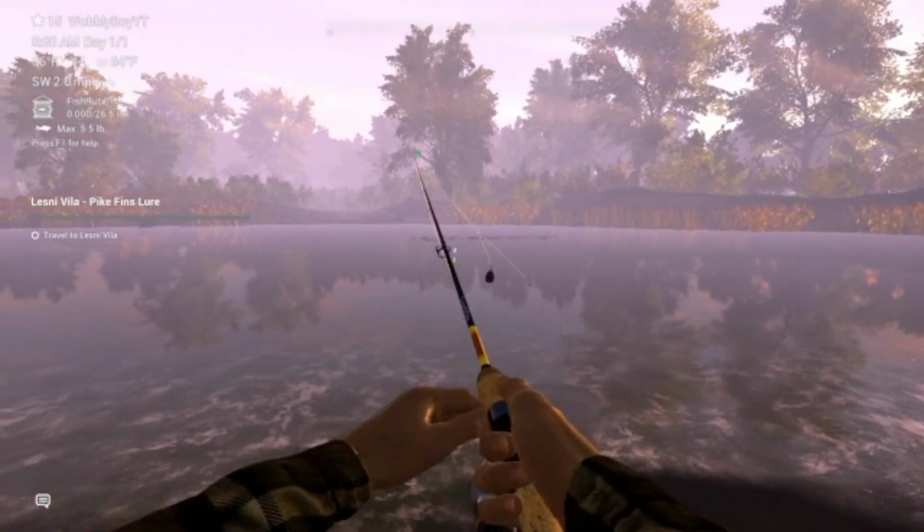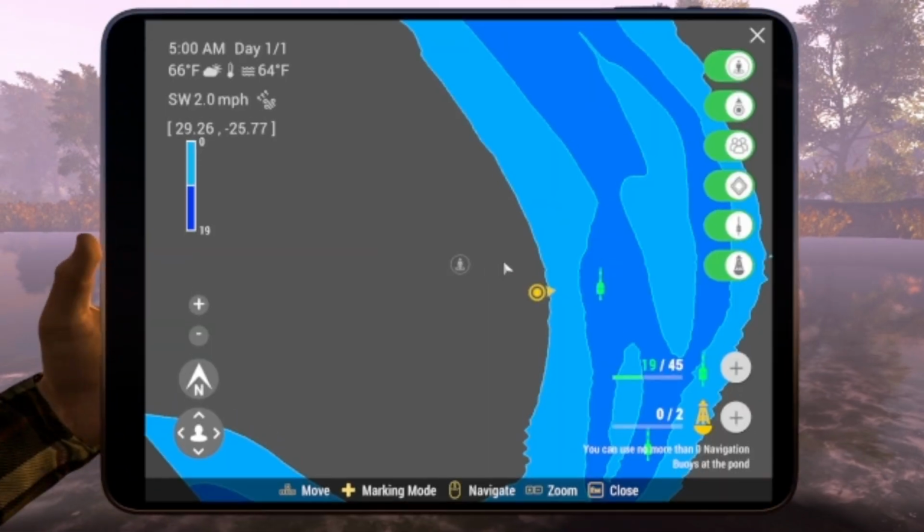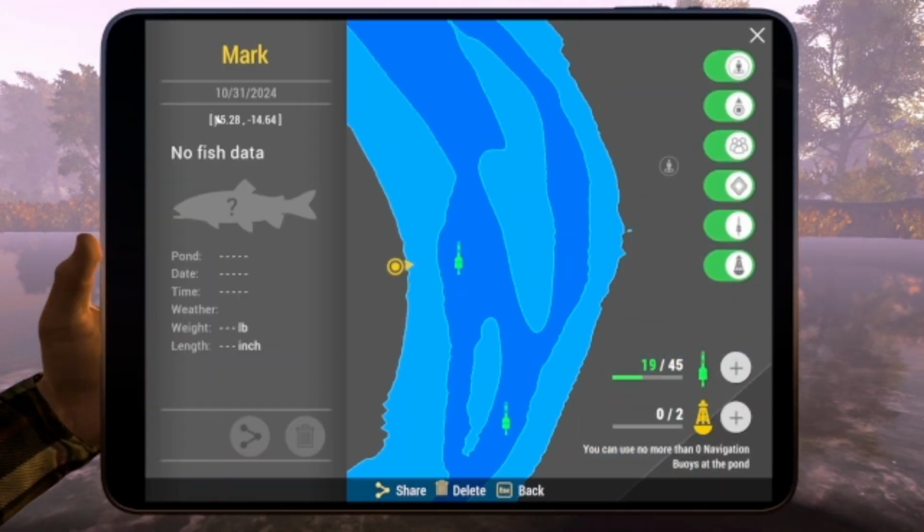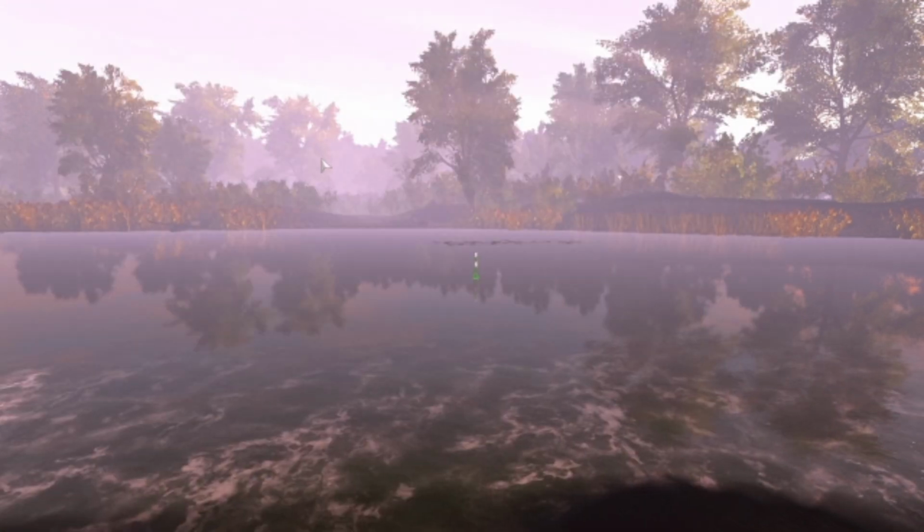So where I cast is that little green thing there, which is 45.28 minus 14.64. So I'll just put that up for a second, just pause the video. Okay, that'll be good enough.